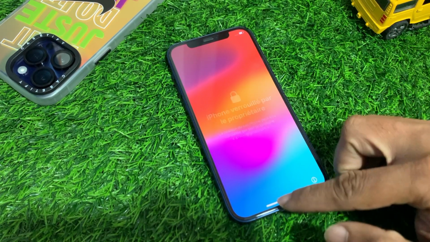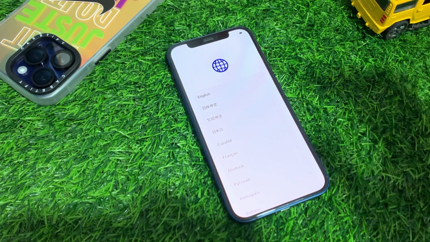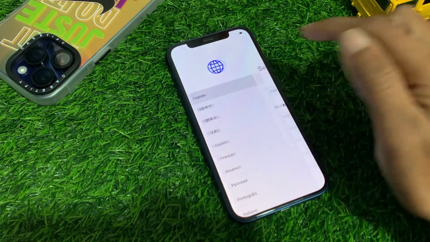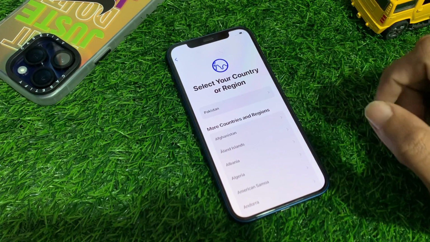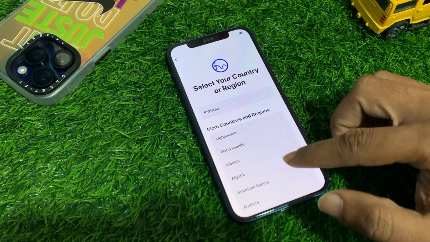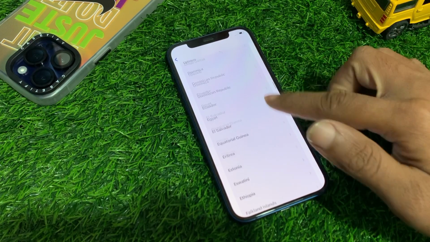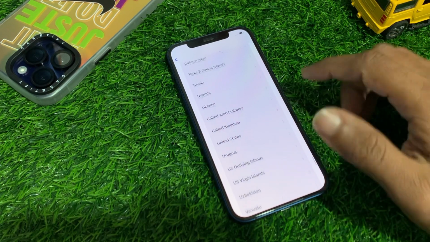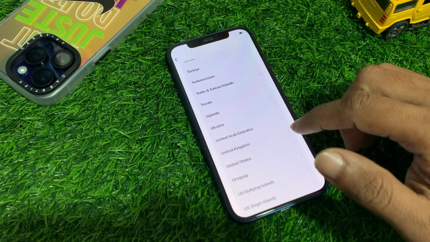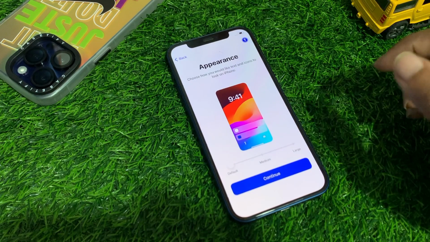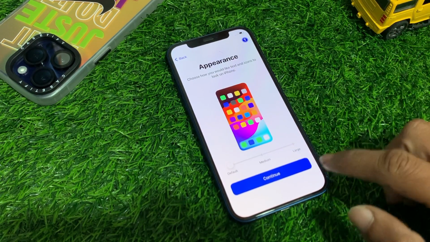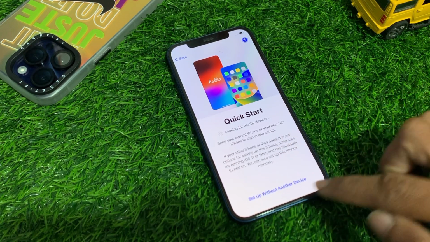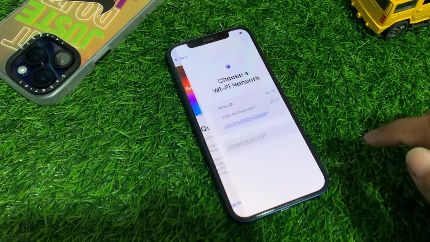So just swipe up and here you can select the language, tap on English. Here you can see select your country or region, so swipe up and here you can select United States. I am from United States, so you can select your own country. Here you can see appearance, tap on continue. Now you can see quick start, setup without another device, tap on it.